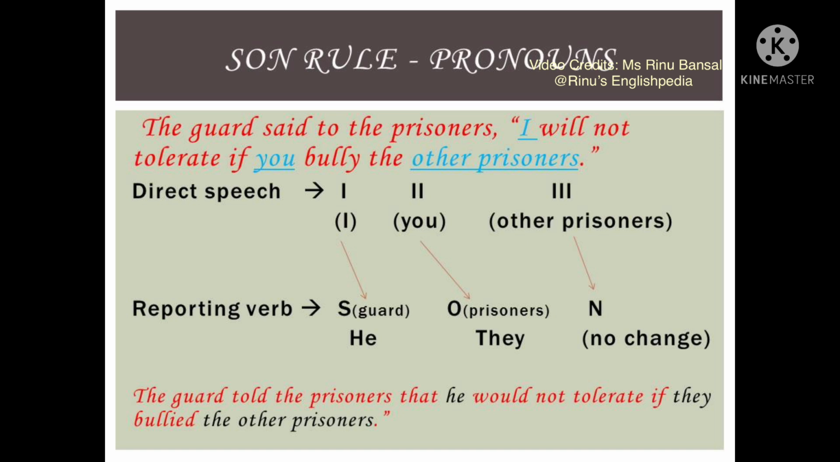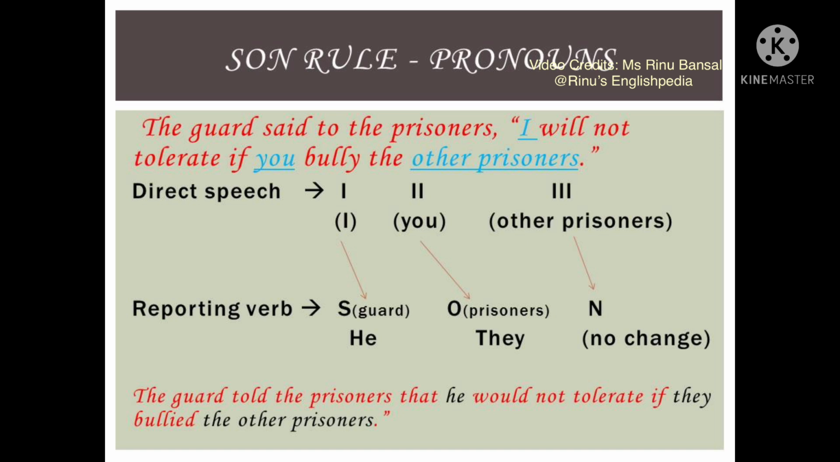The guard said to the prisoners, "I will not tolerate if you bully the other prisoners." Over here, I is the first person, you is the second person, and other prisoners is the third person in direct speech. Now, according to the sun rule, I, that is the first person in the direct speech, will follow the subject of the reporting verb, that is guard, and therefore the pronoun will become he.